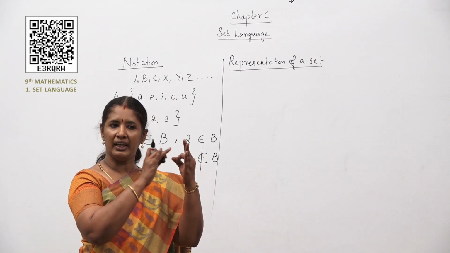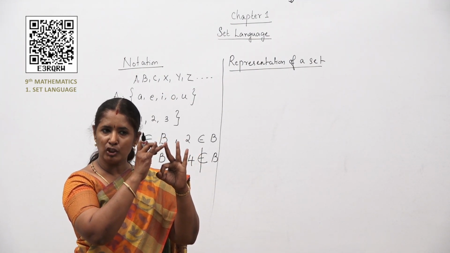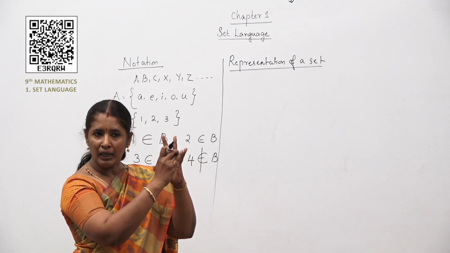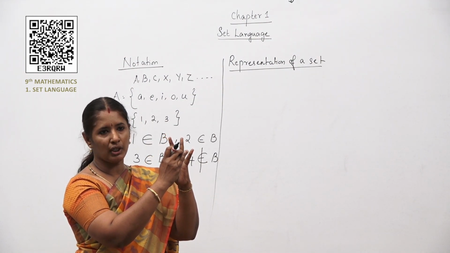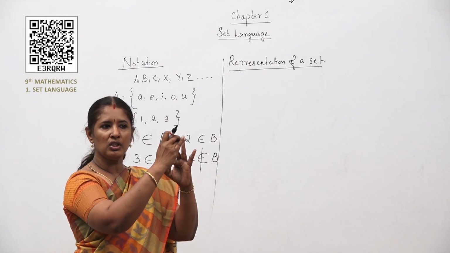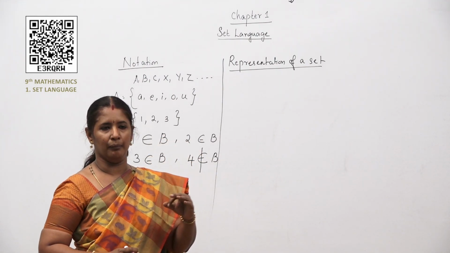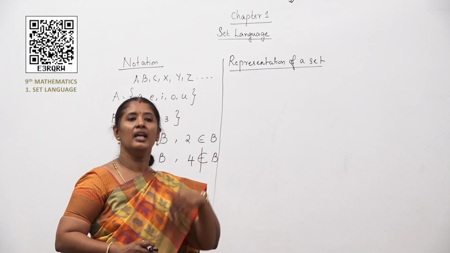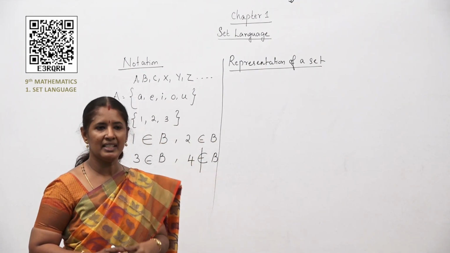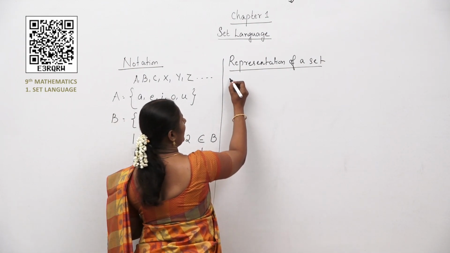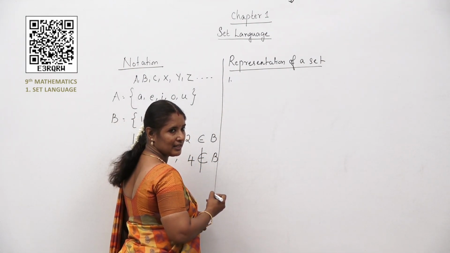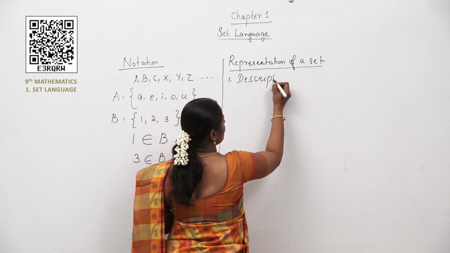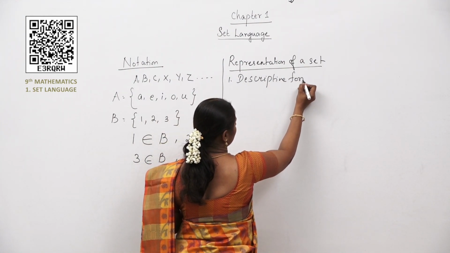Okay, so I told you 3 ways now. The collection of natural numbers, 1, 2, 3, etc., and the collection of all x, where x is a natural number. So, I have used 3 ways to represent. And these 3 ways of representation are each given a name. We will see one by one, children. The first way to represent a set is descriptive form. What is it? Descriptive form.